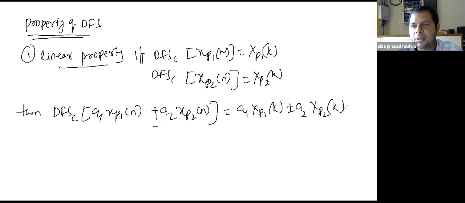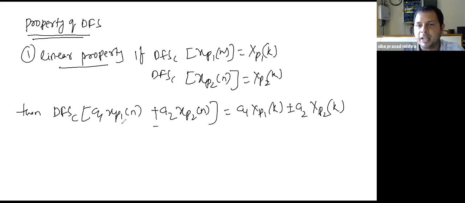Okay, the proof is very simple. So what is this linear property? If the discrete Fourier series coefficient of xp1[n] is xp1[k], and of xp2[n] is xp2[k], then the discrete Fourier series coefficient of a1 xp1[n] plus or minus a2 xp2[n] equals a1 xp1[k] plus or minus a2 xp2[k]. It means the discrete Fourier series coefficient of a weighted sum of inputs equals the weighted sum of the individual discrete Fourier series coefficients. Clear?